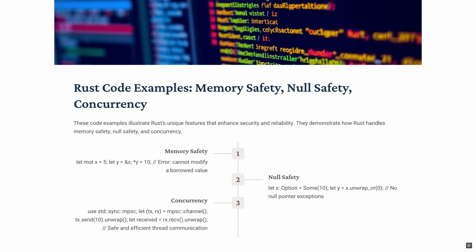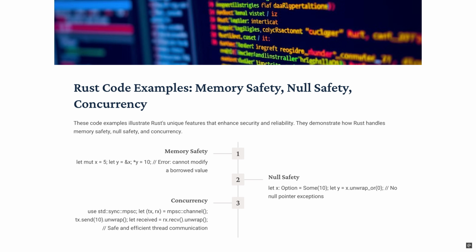This line declares a mutable variable x and initializes it with the value 5. The mut keyword allows x to be modified later in the code. Let y equal &x. This line creates an immutable reference y to the variable x. The &x syntax means that y is borrowing x, but y itself is immutable.